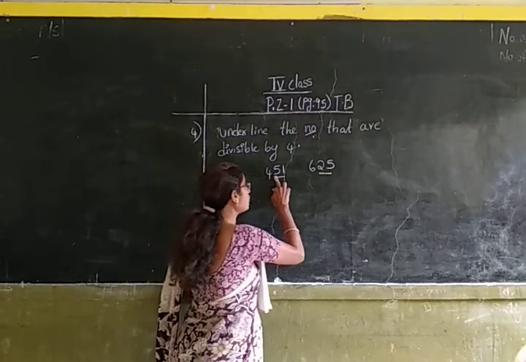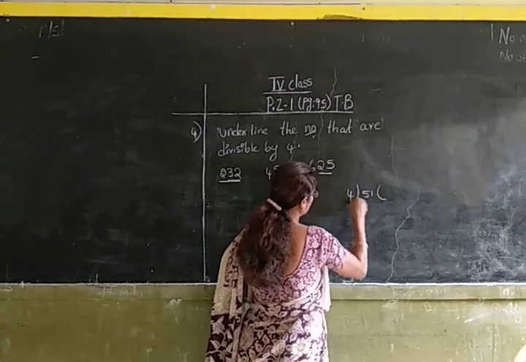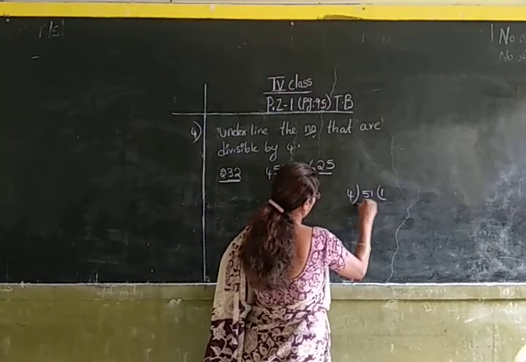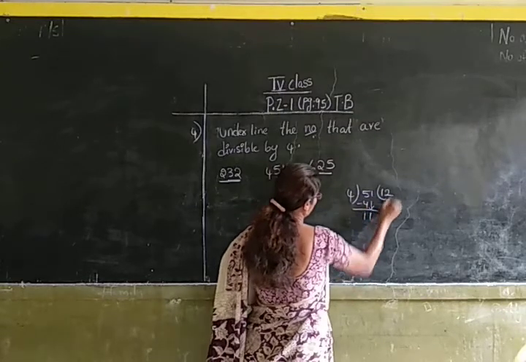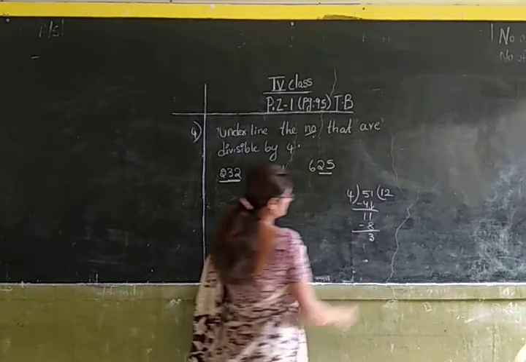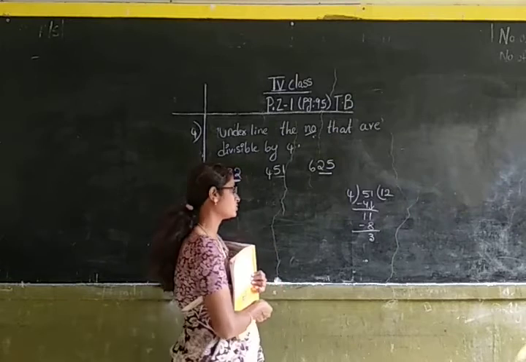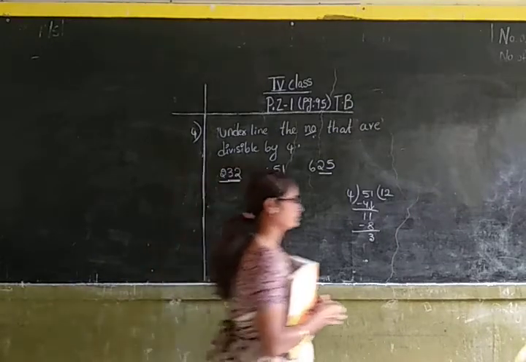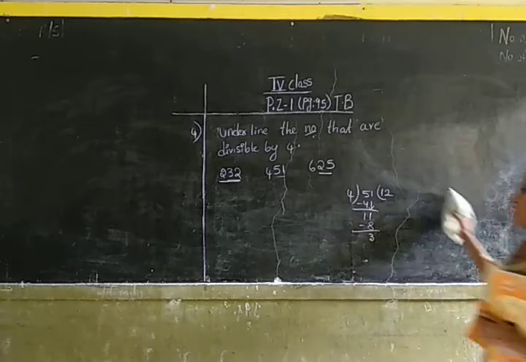Whereas 51 is not divisible by 4. Let us check it. 4 1s are 4. 1. Bring down 1. 4 2s are 8. So here a remainder 3 is left. So this number is not divisible by 4.